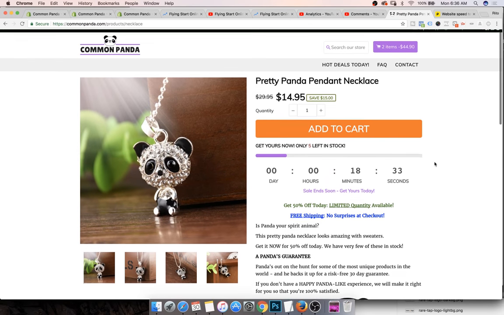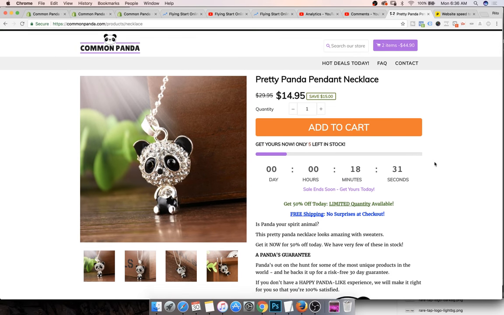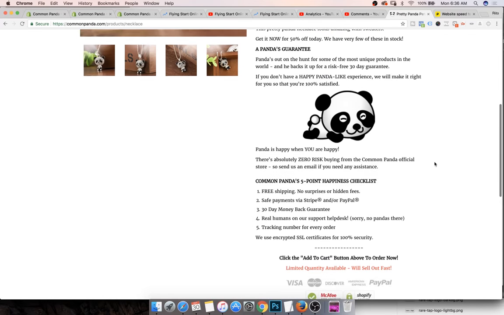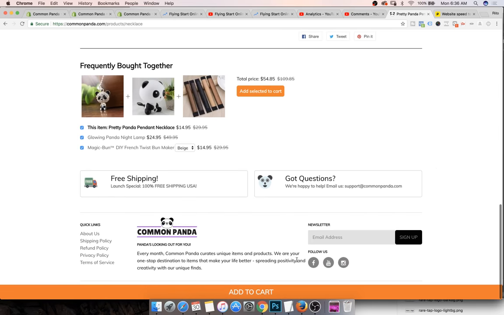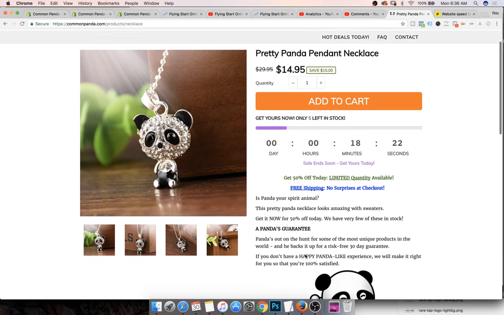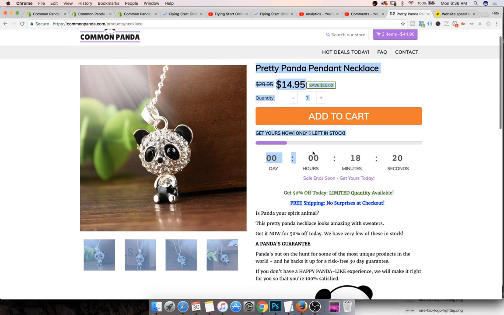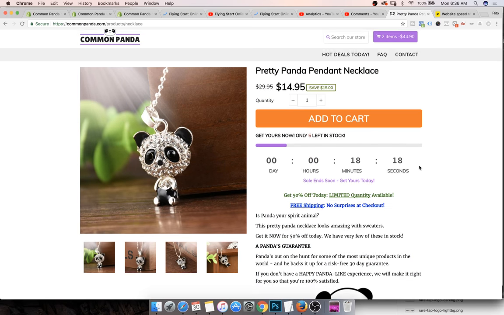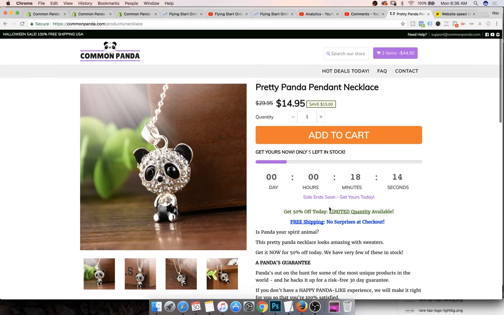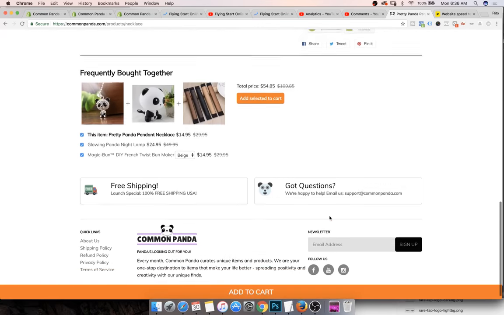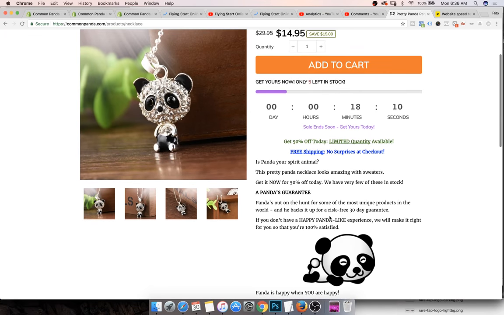This is the Pretty Panda necklace, which retails for $15 on the store. As you can see right here, frequently bought together. It's got the footer, the header, all these elements, like this timer. Only this much left in stock. So this is a pretty good looking and optimized theme, but it is not the be all and end all.